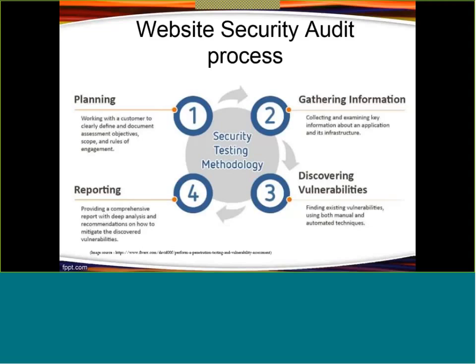Auditor is not going to touch your code, right? He is not going to patch the vulnerability. It is just like a doctor. Suppose you are having some viral fever, right? You go to the doctor and you ask your doctor that I am suffering from fever, please find the reason. So he will just take your pulse, right? And he will test your blood report. He will ask for your blood report, and he will tell you that you are suffering from malaria or typhoid. But the doctor is not going to write any medicine. So auditor is that type of doctor.